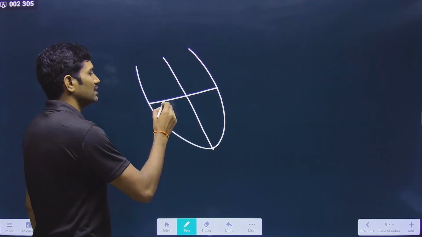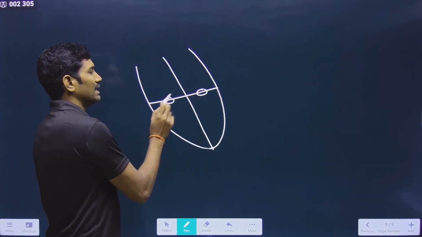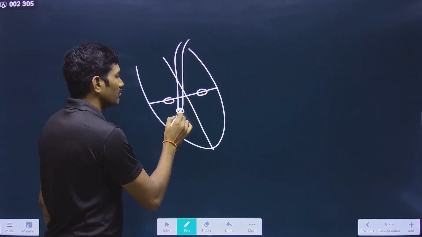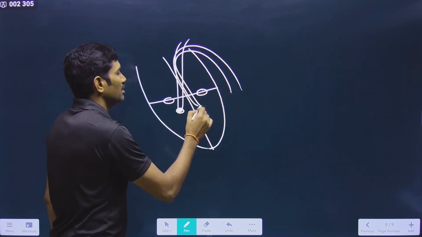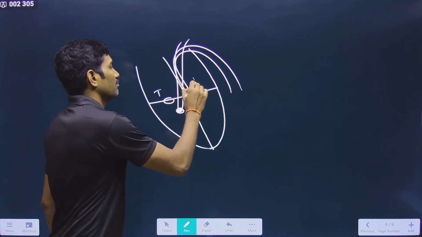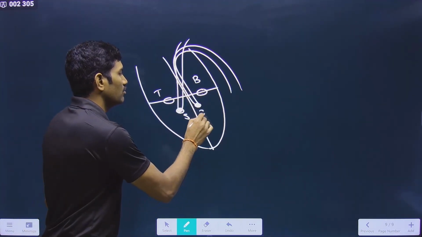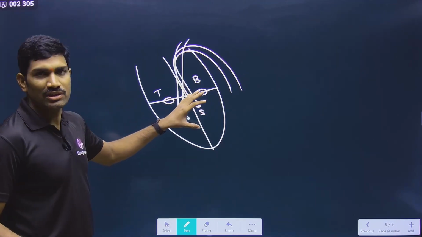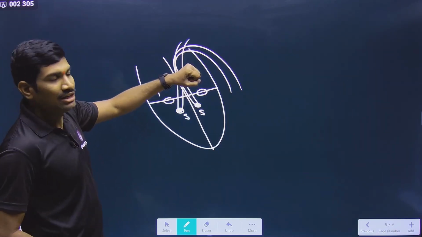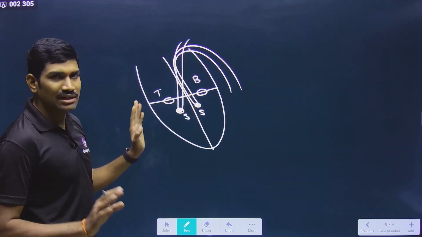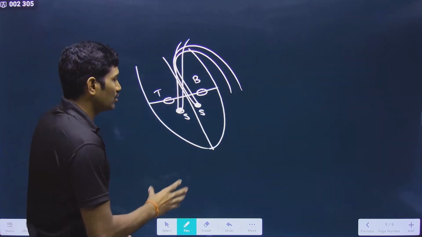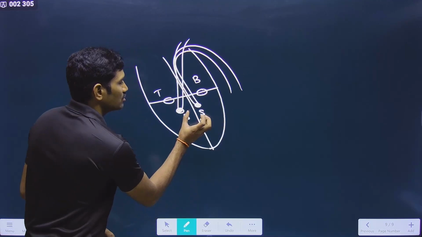During the joint diastole, what we are saying? Tri and bicuspid valves are open, and the semilunar valves are closed. Yes or no? For these only we are talking. Now after this, atrial systole will occur. During atrial systole, the condition is exactly the same. These two are open and these two are closed. So the condition remains same. But during ventricular systole, what happens?